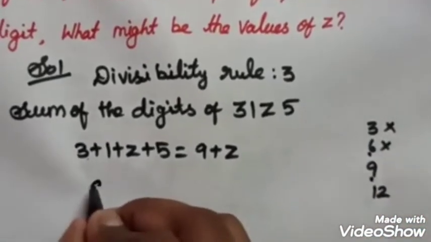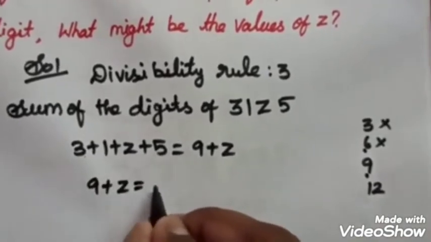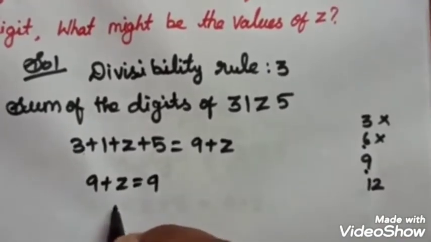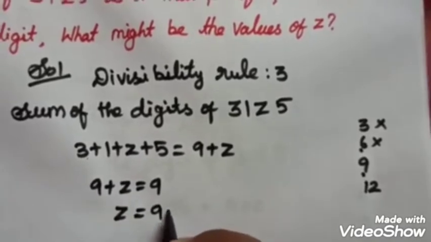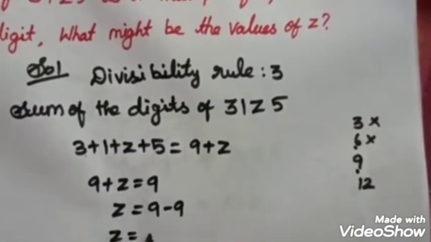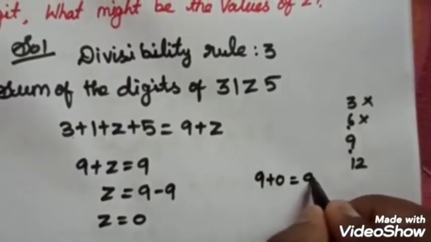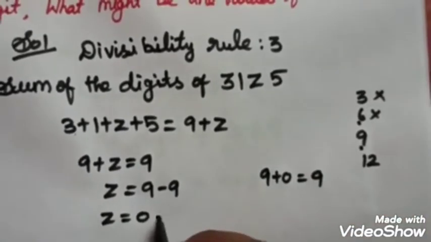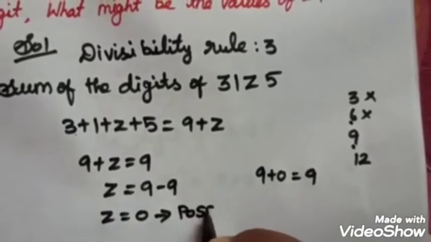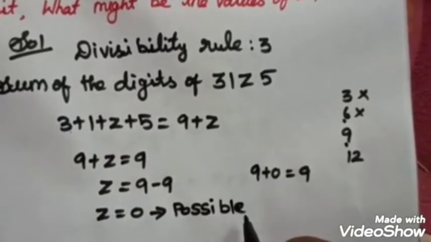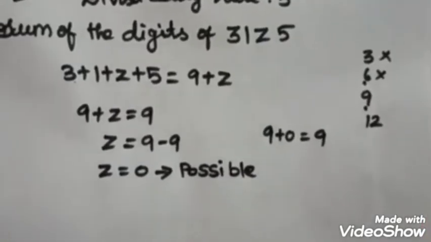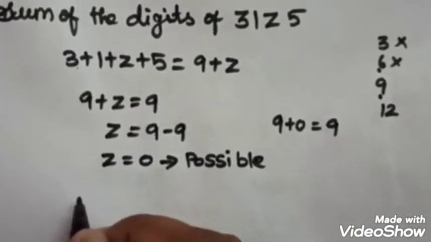So we check 9 plus z, the value is 9. What is the value of z? Is it equal to 9 minus 9, equal to 0? So here I check 9 plus 0, which is equal to 9. So 0 is possible. 0 is one of the possible values. Next we move on to 12.